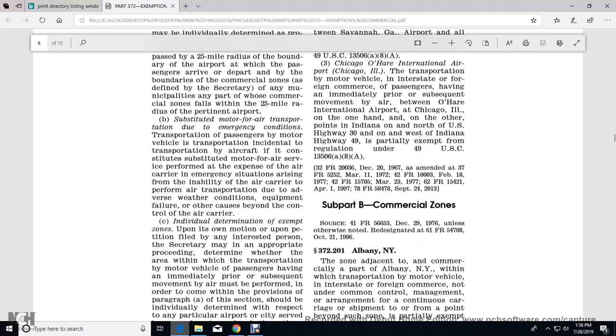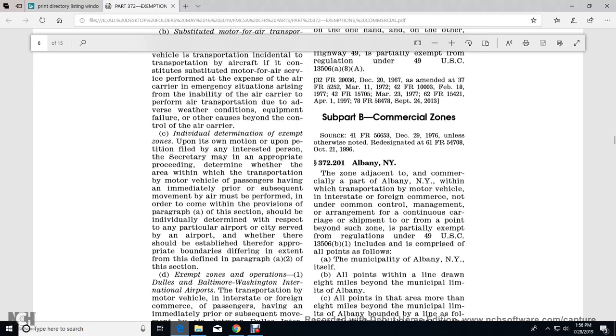Substituted motor transportation for air transportation due to emergency conditions. The transportation of passengers by motor vehicle, incidental to transportation by aircraft, that does not constitute a substitute for air service performed by the air carrier in an emergency situation arising from the inability of the air carrier to perform the air transportation due to weather conditions, equipment failure, or other causes beyond the control of the air carrier.